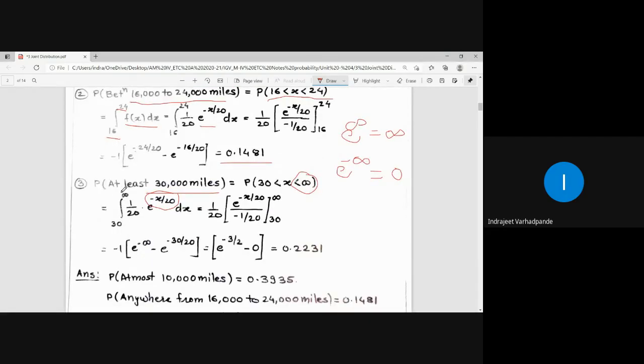So for the probability of at least 30,000 miles, the minimum value 30 comes per 1000 miles, but the upper limit is infinity. So we have to ultimately integrate the given probability density function between the limits 30 to infinity. Again, the integral of e to the power minus x by 20 is e to the power minus x by 20 upon minus 1 by 20. Put the upper limit as infinity, lower limit as 30. You get the answer, which is still less than 1. So the probability for at least 30,000 miles, we get as 0.2231.